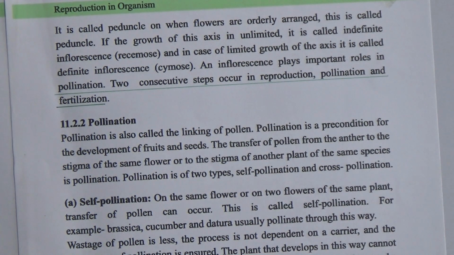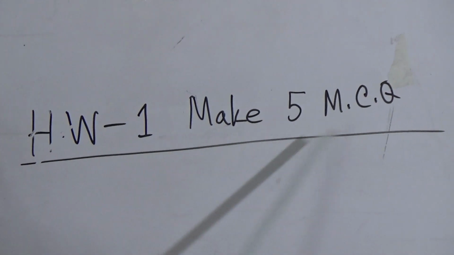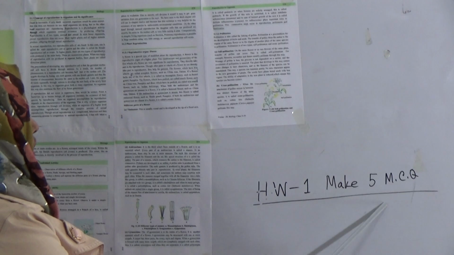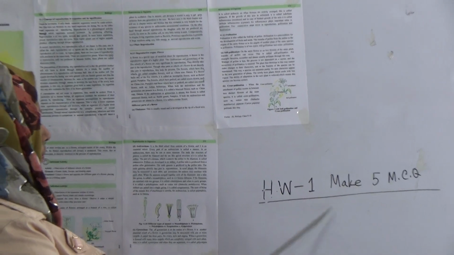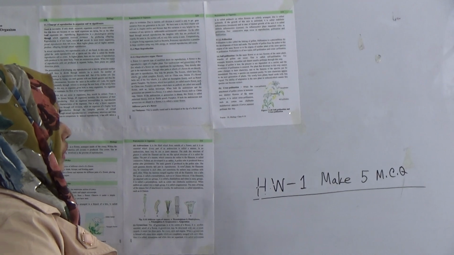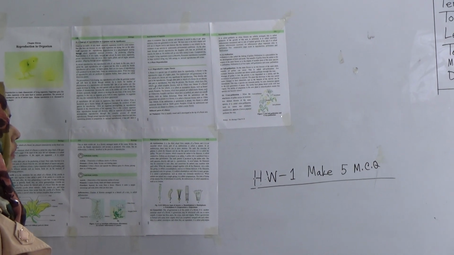Students, now I have finished today's topic. Now I will give you homework. Today's homework is number 1, and your homework will be to make 5 MCQs from this topic. Make 5 MCQs with question and answer from this topic. You will make 5 MCQ questions, and also you will make the options with the answers.